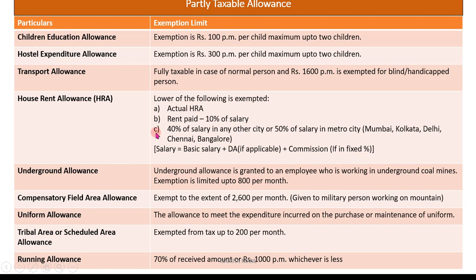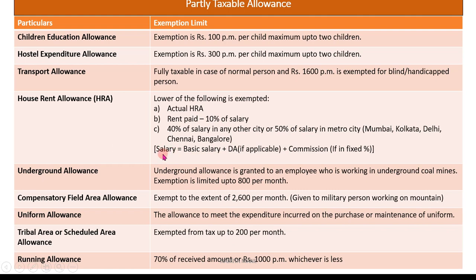Then next is the third condition, point C: 40% of salary in other cities or 50% of salary in a metro city, that is, metro cities like Mumbai, Kolkata, Delhi, Chennai, Bangalore. If the employee is living in a metropolitan city, then HRA will be calculated at 50% of the salary. Same, 40% of salary and 50% of salary. The calculation of salary is done.